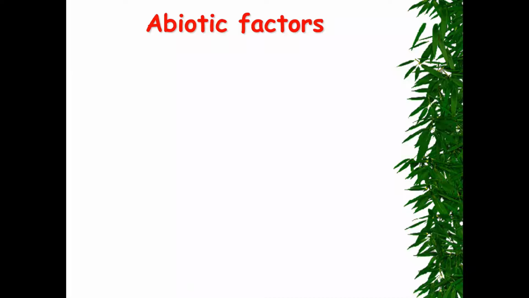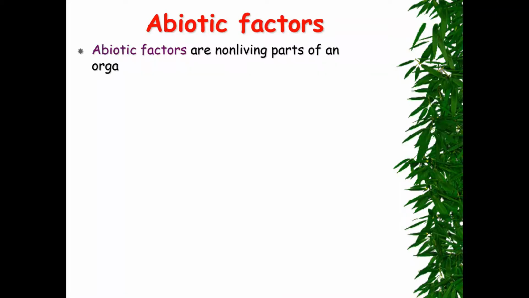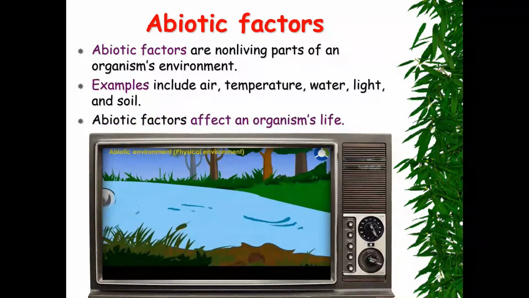Abiotic factors. As you remember, we said ecology is the study of the interrelation between organisms and their environment. In the environment, there are living things and non-living things. The living things are biotic factors, and the non-living things are abiotic factors. What we studied until now, the examples about relations, are examples of biotic factors. Abiotic factors are non-living parts of an organism's environment, and examples include the air, temperature, water, light, and soil.